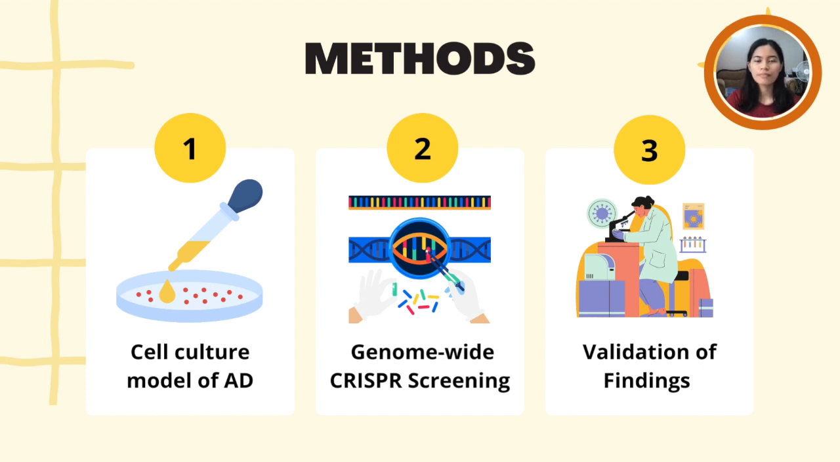For the first step, the researchers used a human cell culture model of Alzheimer's disease, which involves inducing tau aggregation and mitochondrial dysfunction in the cells. For the second step, the researchers employed a genome-wide CRISPR screening approach to identify genes that regulate tau aggregation, autophagy, and mitochondrial function. They used a technique called Arrayed CRISPR to target each gene in the genome one by one and assess its effect on the three processes of interest.